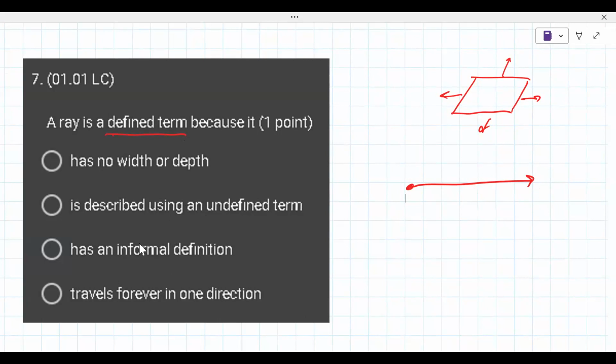So I believe that is why it is, but this is one of those things where, as much as I know about geometry and math and all that stuff, this class is very specific with the language. It's more like an English class. It's more like when you get a science definition, and it's got to be that way. So I think it's this. I would probably choose that, but that's where I'm saying maybe you've got to go check your notes or have them up on another screen and start looking for some of these just to be sure. All right.